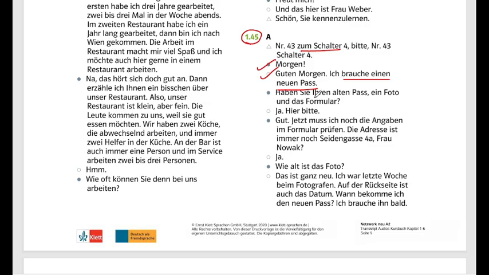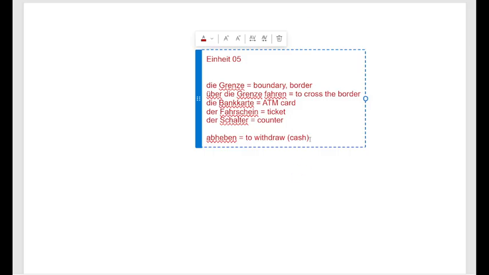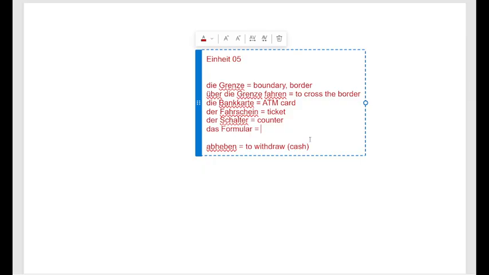Haben Sie Ihren alten Pass, ein Foto und das Formular? Formular is the application form. Das Formular is a form, okay, or application form, a printed form.